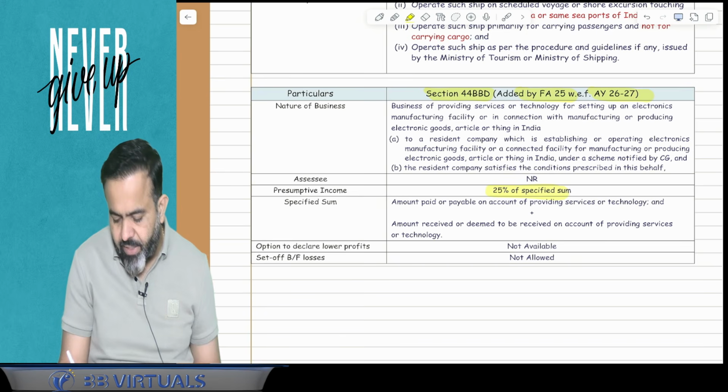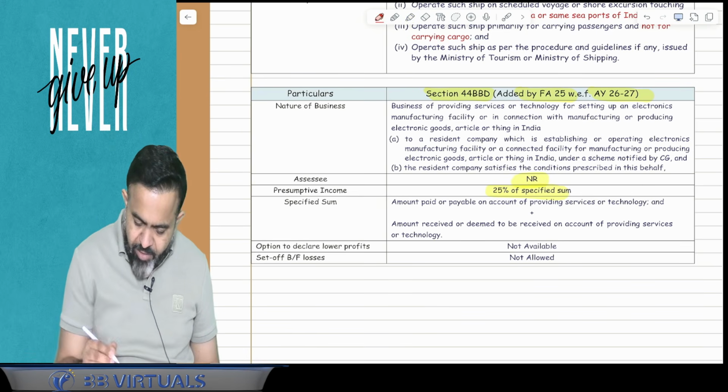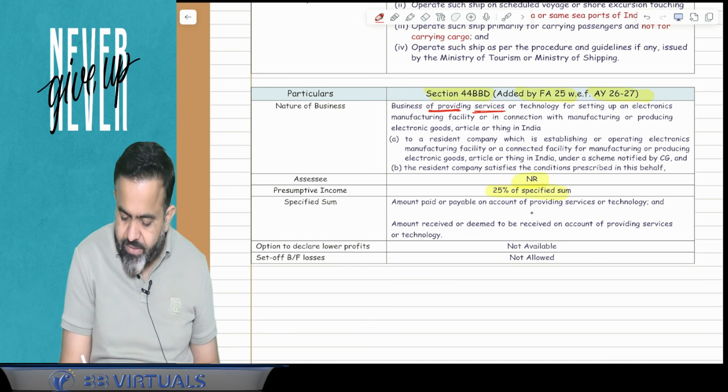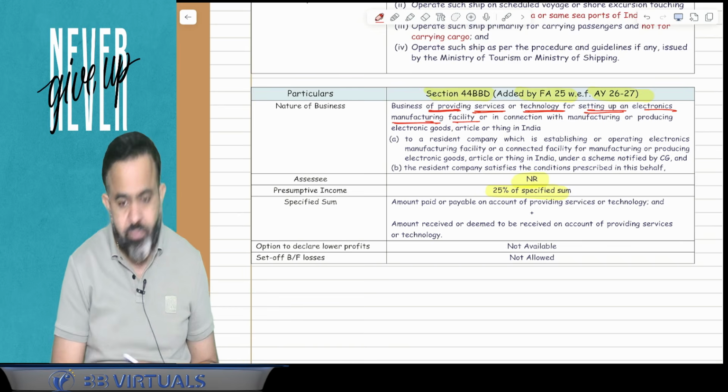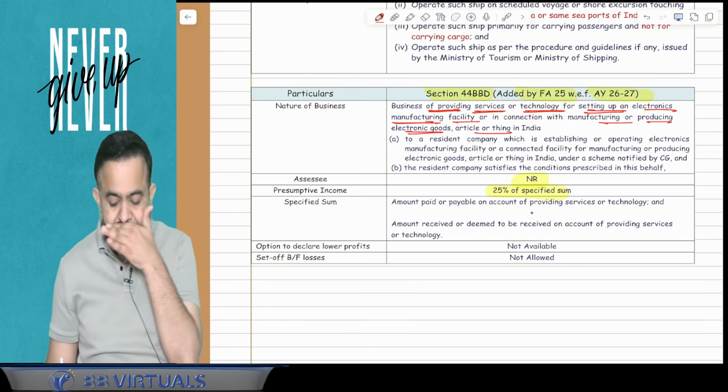This section is applicable in case of a non-resident who is getting income by way of business for providing service or technology for setting up an electronic manufacturing facility, or in connection with manufacturing or producing electronic goods, article or things in India.